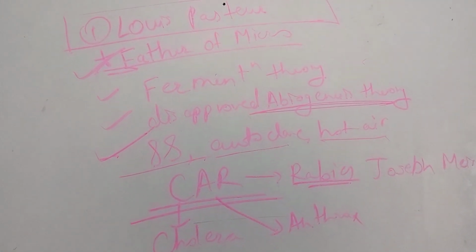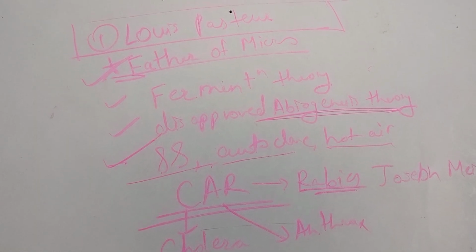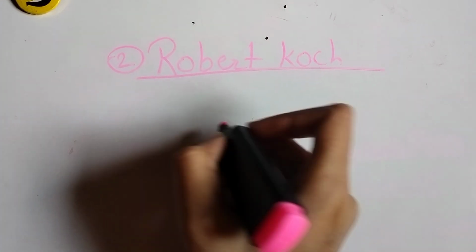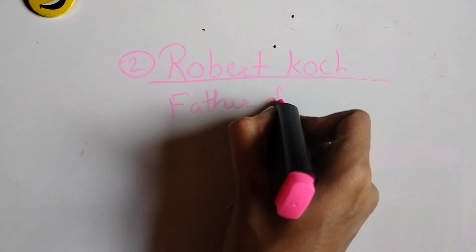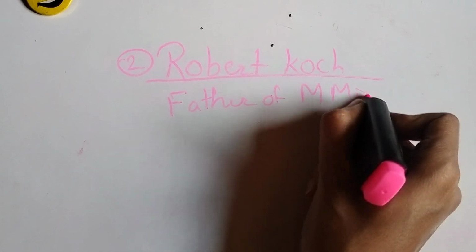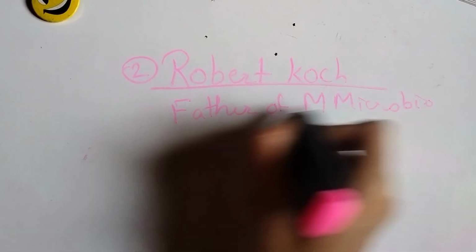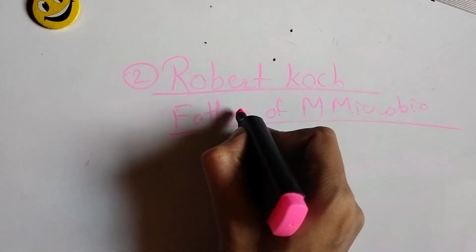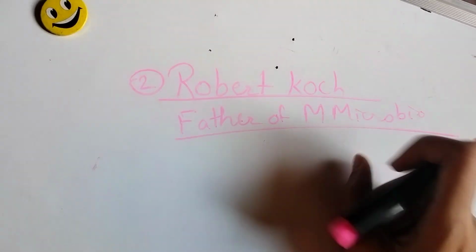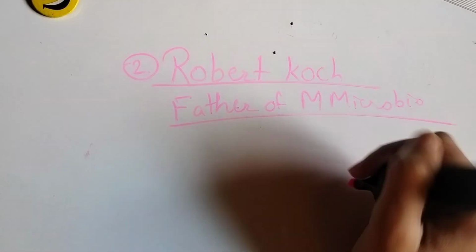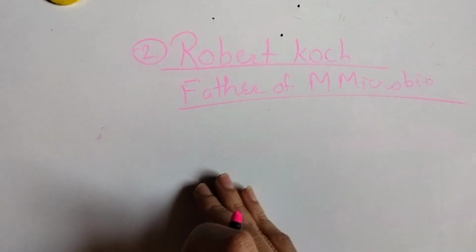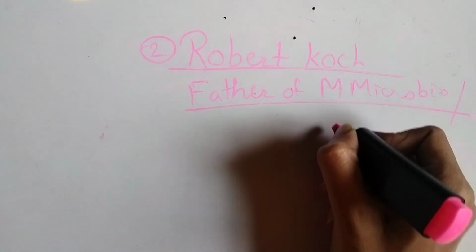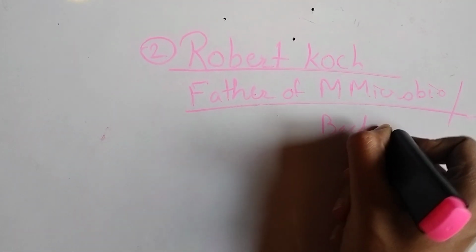Then second author is Robert Koch, the father of modern microbiology. If the examiner asks about the father of microbiology, then our answer should be Louis Pasteur. When they ask about the father of modern microbiology or bacteriology, then our answer is Robert Koch.